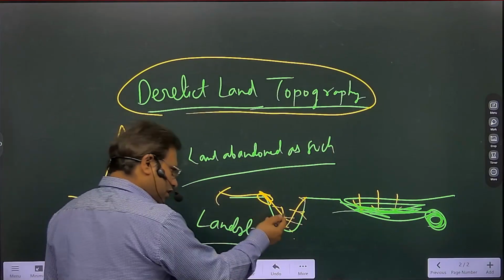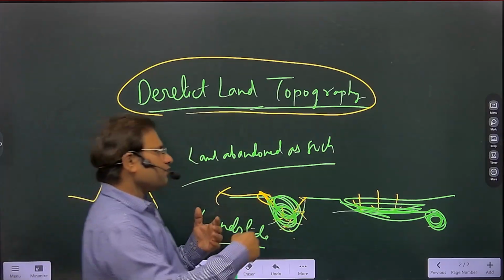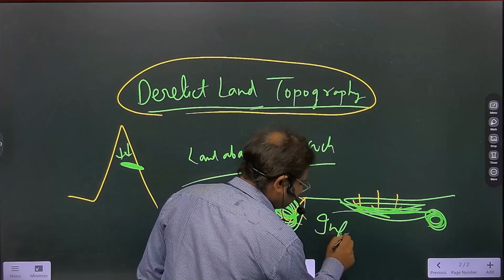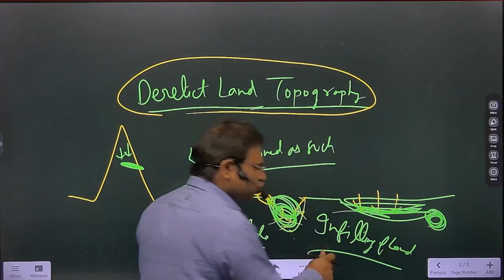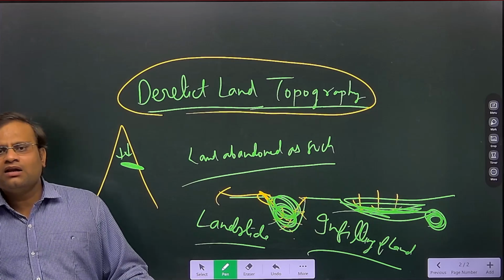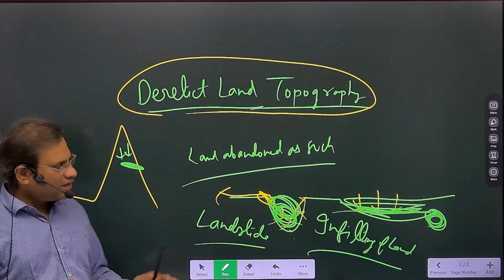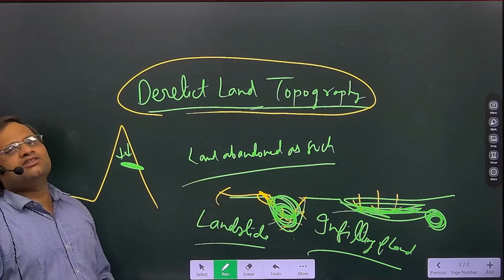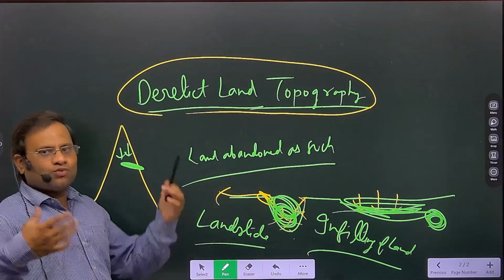Moreover, in open cast mining also, the pit has to be filled up. We call it infilling of land. This hole should be filled by soil or some other earth materials, right? And finally, we can reduce the chances of landslides and soil toxicity. So that is one of the ways.